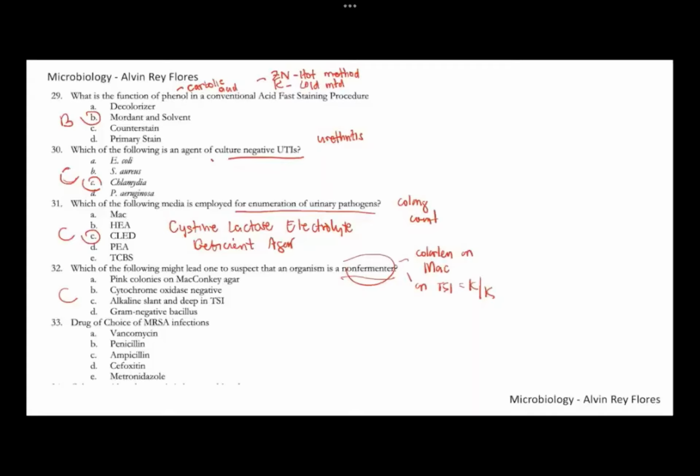Number 33, what's the drug of choice for MRSA infection? So we can give vancomycin. We cannot give penicillins or ampicillin anymore, since these are all related to methicillin, so they're already resistant. Metronidazole is primarily for anaerobic bacteria. Cefoxitin is used for screening of the presence of MRSA. So number 33, this is letter A.